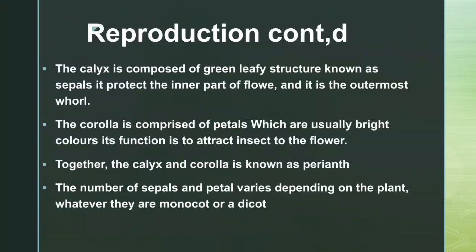Reproduction. The calyx is composed of green leafy structures known as sepals. It protects the inner part of the flower and it is the outermost whorl. The corolla is comprised of petals, which are usually brightly colored. Its function is to attract insects to the flower. Together the calyx and corolla are known as the perianth. The number of sepals and petals varies depending on the plant, whether it is a monocot or a dicot.